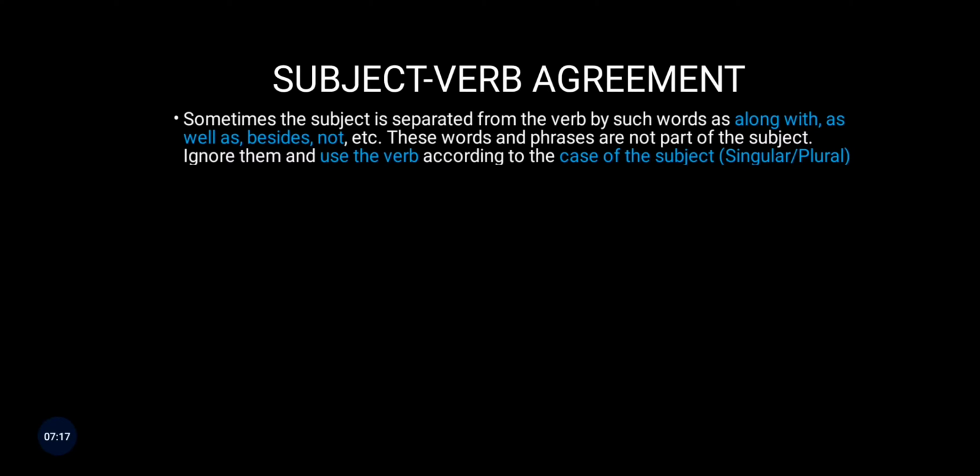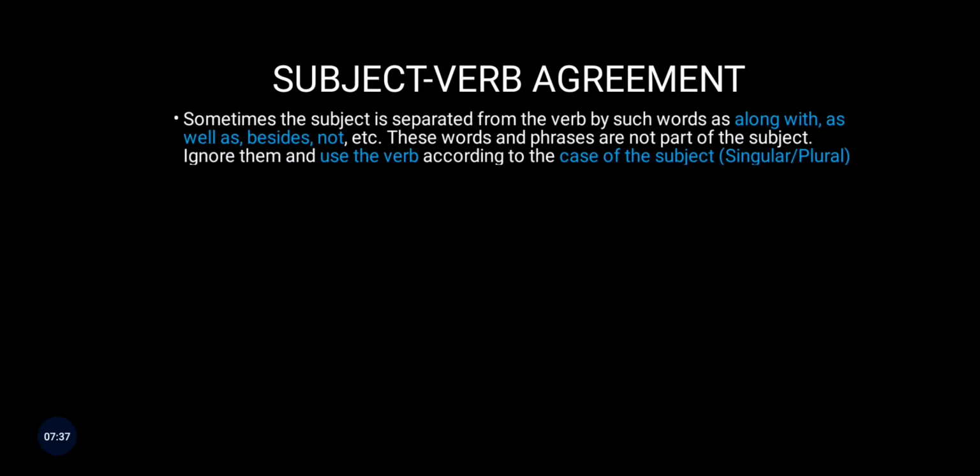Sometimes the subject is separated from the verb by such words as along with, as well as, besides, and not. In the previous case we had phrases like or, either or, neither nor; here also we have to first look for these. Are phrases like along with, as well as, besides, and not appearing in the sentence?